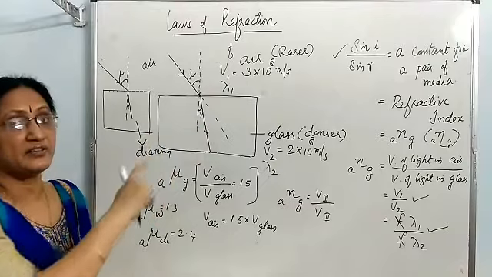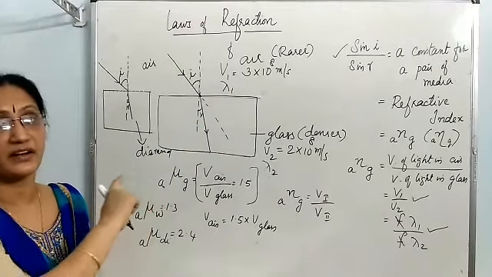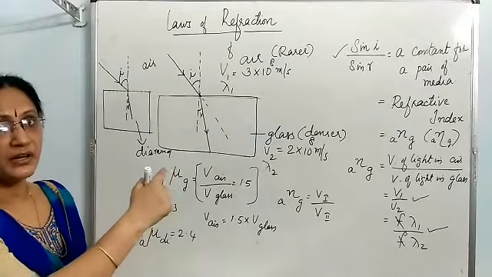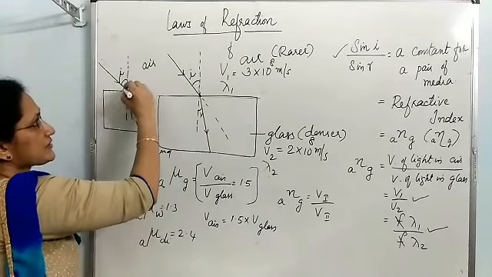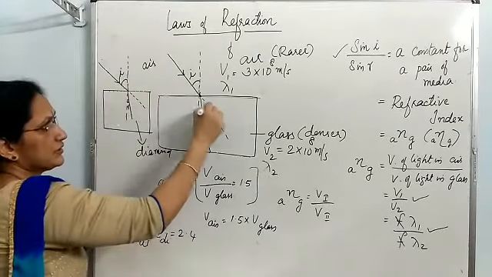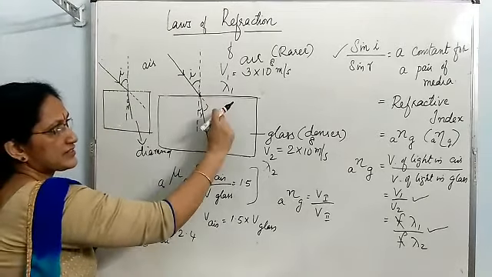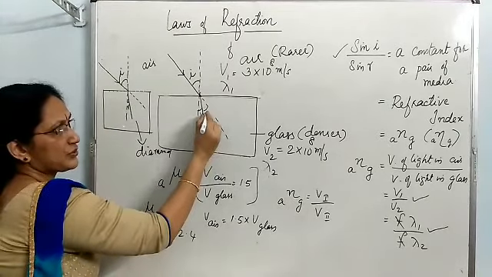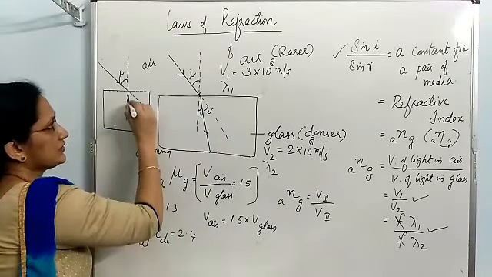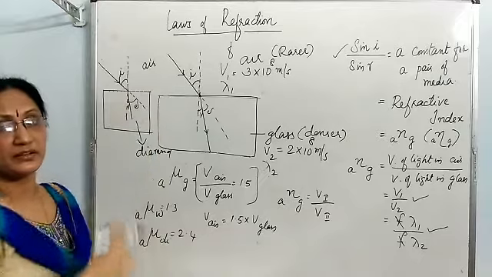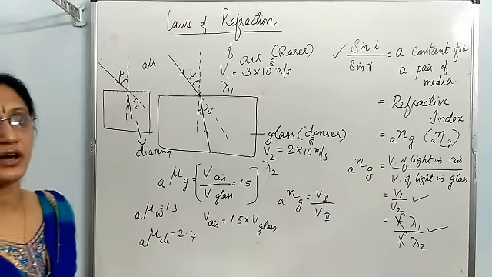So which ray deviates more? In which case does the ray deviate more? In the beginning I told how to find out the angle of deviation. Extend this incident ray straight forward. The angle between the extended incident ray and the refracted ray is known as angle of deviation. Here this is the angle of deviation. So in case of diamond, the ray deviates through a larger angle.